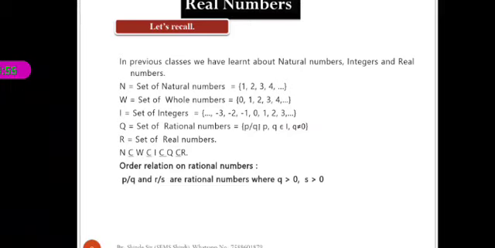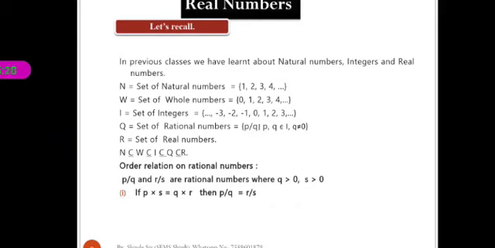Now the first condition: if you take the cross product, P into S is equal to Q into R, meaning both products are equal, then P by Q is equal to R by S, meaning both rational numbers are equal.